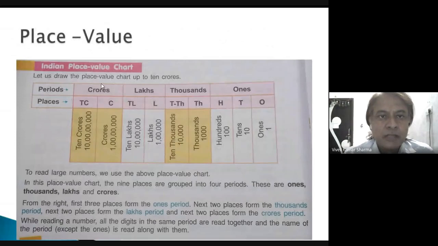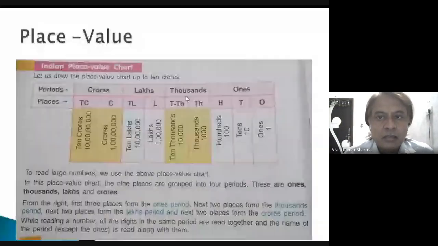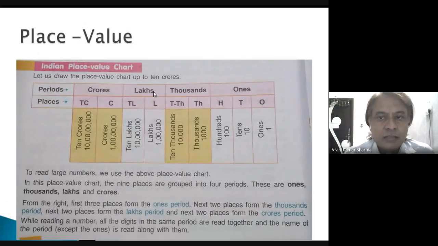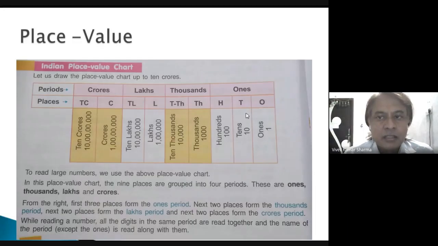Indian place value chart. Let us draw the place value chart up to 10 crores. You can see here the given periods: ones, thousands, lakhs, crores. And these are the places: 1, 10, 100, 1000, 10,000, lakh, 10 lakhs, crore, and 10 crores. To read large numbers, we use the above place value chart. So we read in this way.